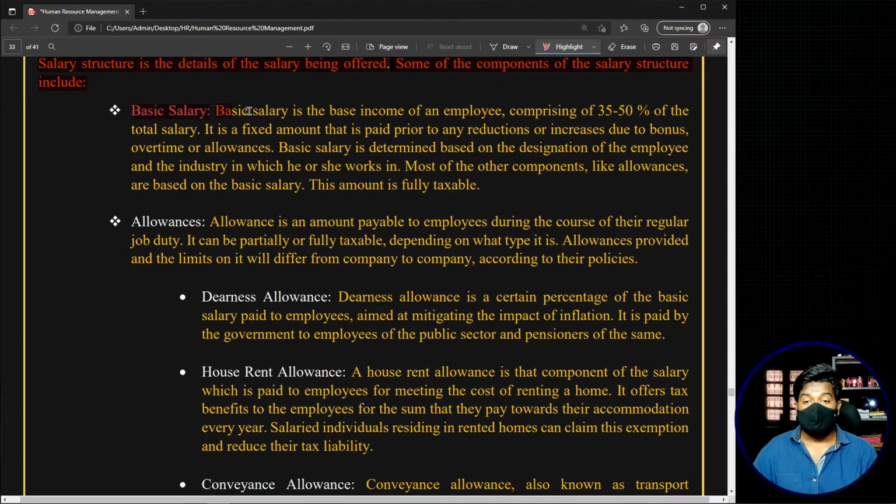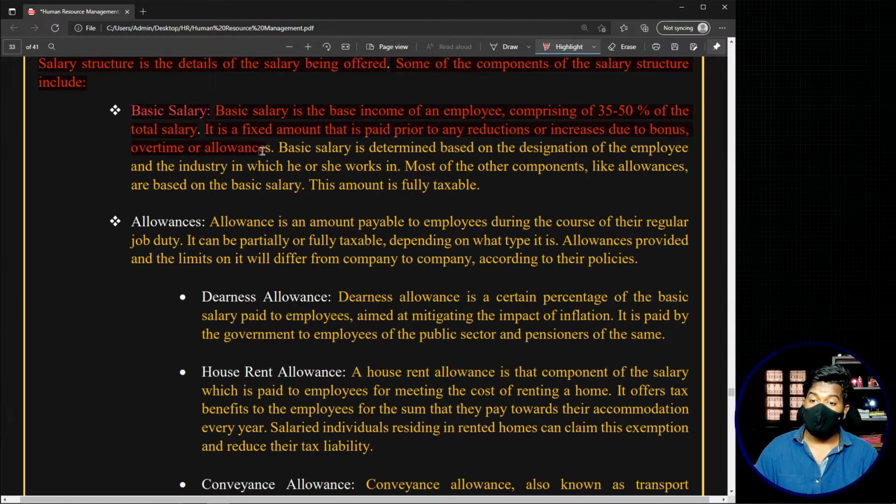Basic salary is the base income of an employee, comprising around 35 to 50% of the total salary. It is a fixed amount that is paid prior to any reductions or increases due to bonus, overtime, and allowances. Whenever we see a salary slip or pay slip, the first thing that we see is something called base pay or basic. This particular basic is a fixed amount.